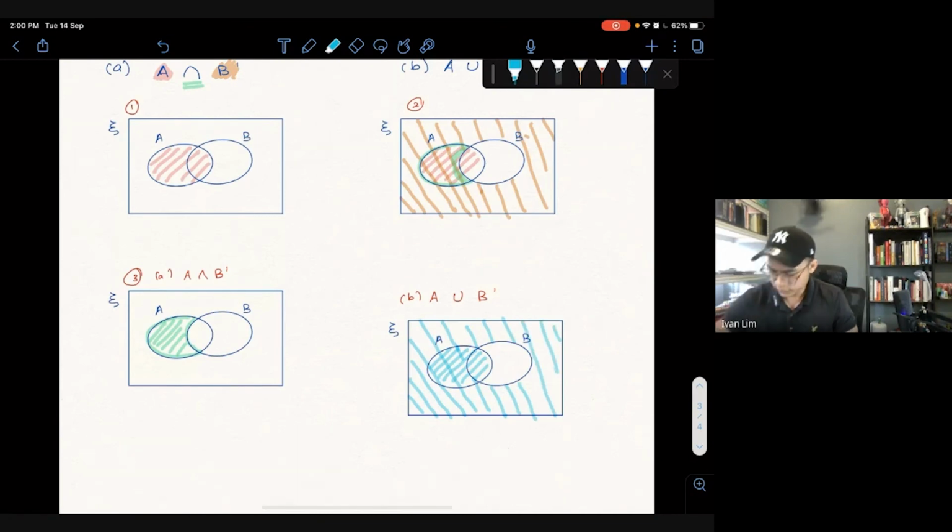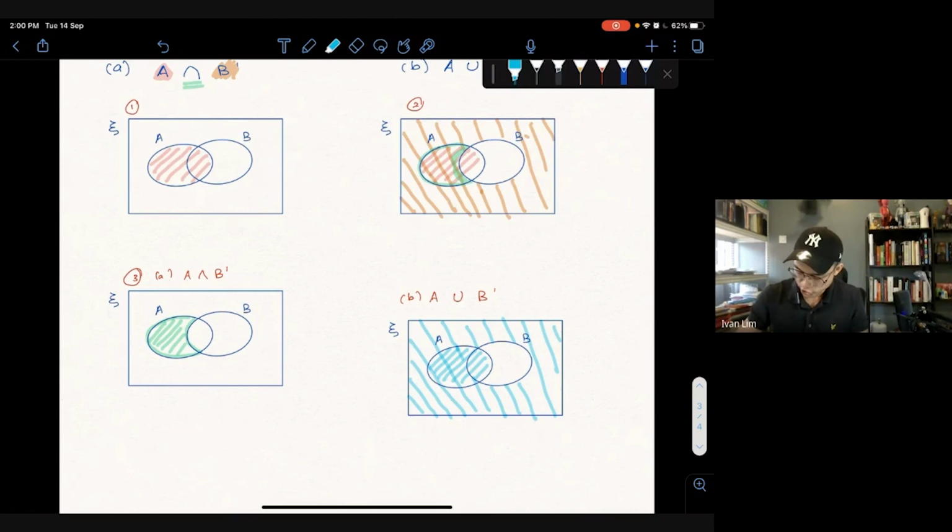So whatever that we shade is where we take it as it is for this union. So union is actually very simple. Cool? Okay, so this is for question A and question B.